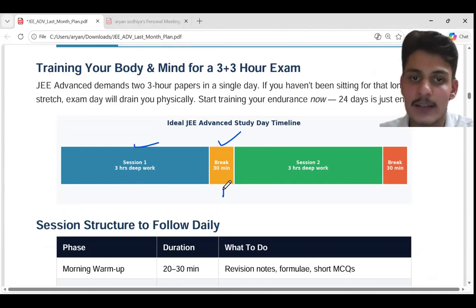Ideally, in JEE Advanced there is a longer break. So it's not 30 minutes, but in your coaching or in your library, you can take a 30-minute break. And after that, you can do another paper of 3 hours. Okay, and take a 30-minute break, and after that you can analyze it.